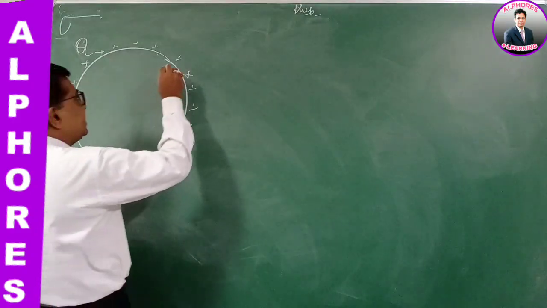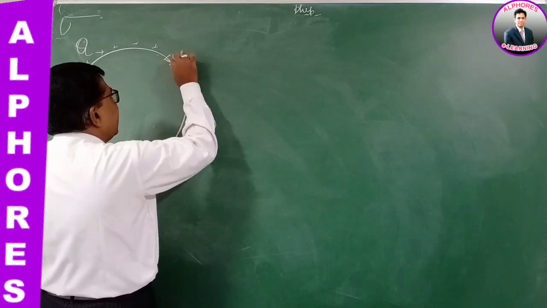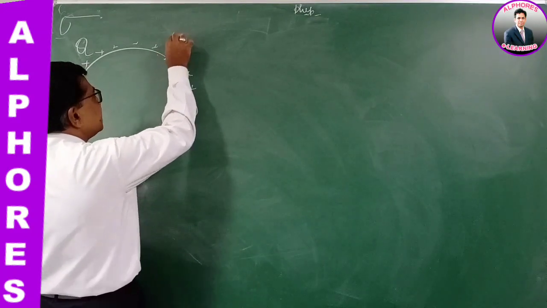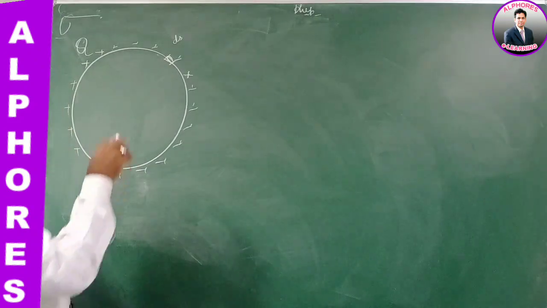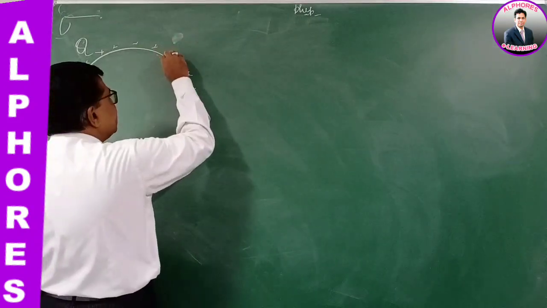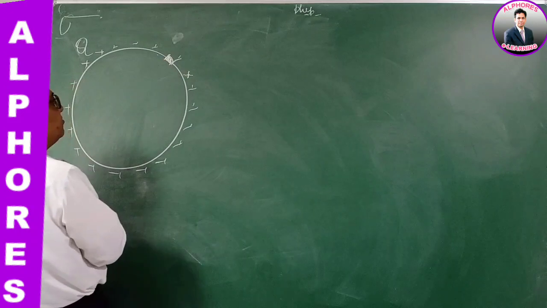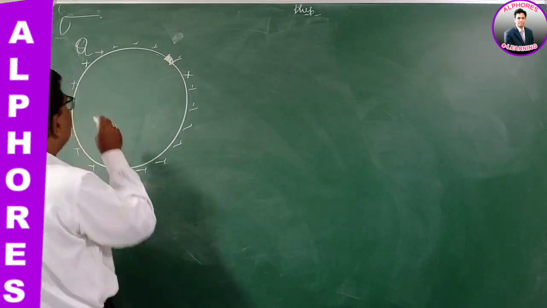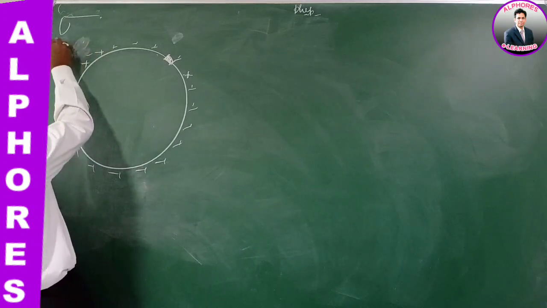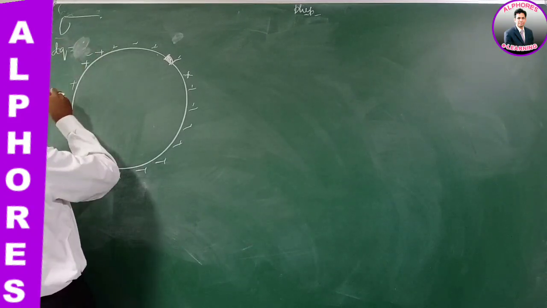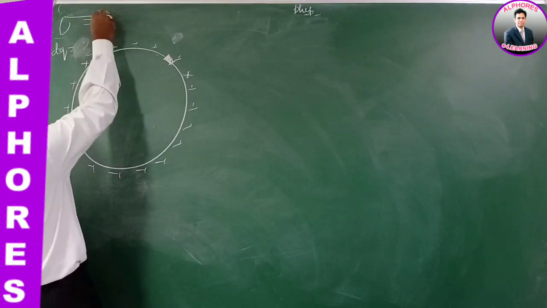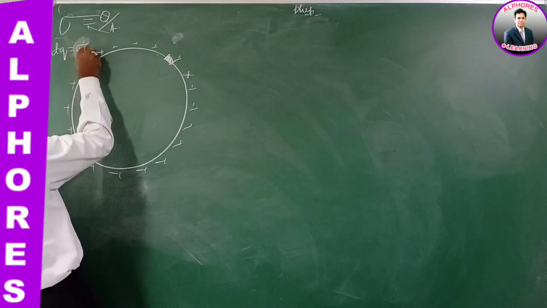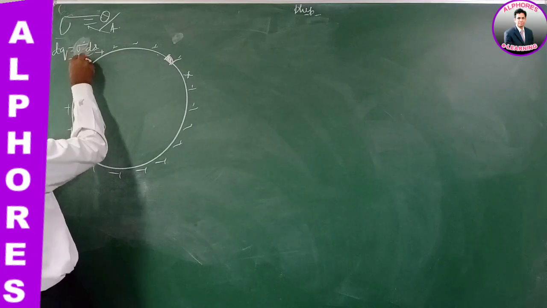Okay. Let us consider a small area element ds here, this part. The small charge residing on this area element, let it be dq. We know surface charge density is charge per unit area. So cross multiply, charge is sigma into ds. Equation 1.